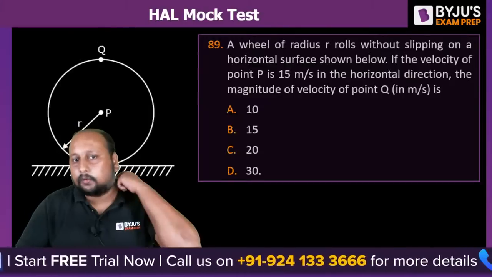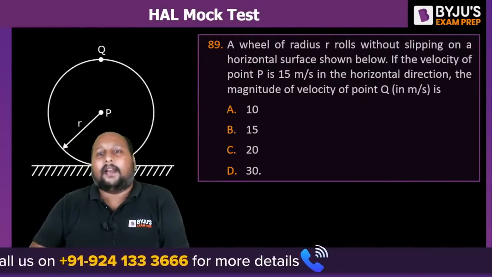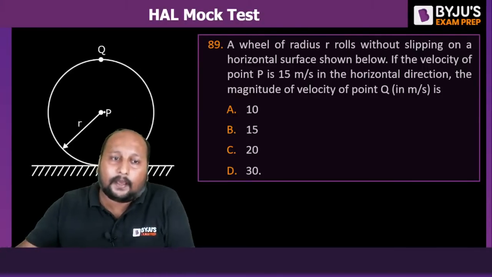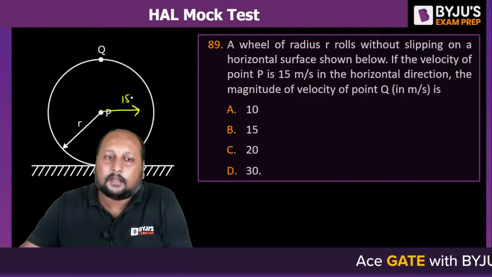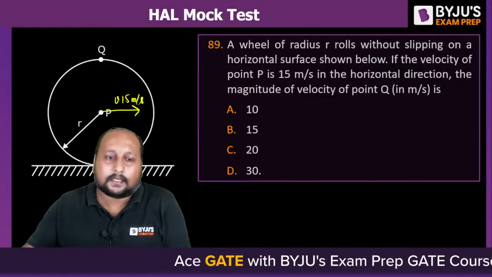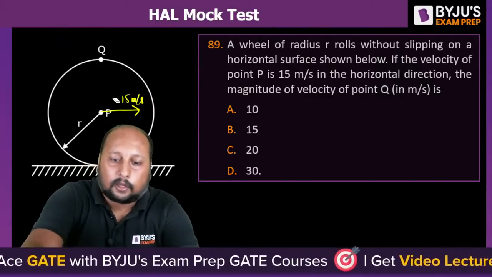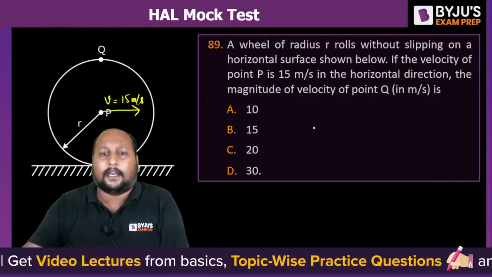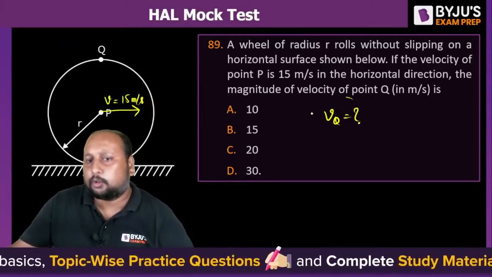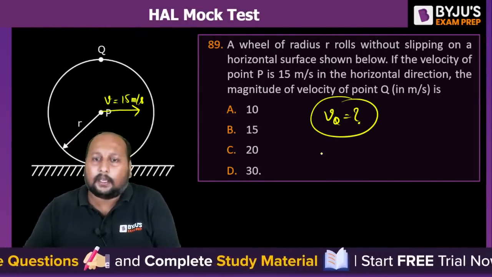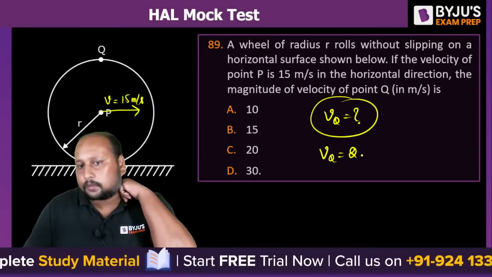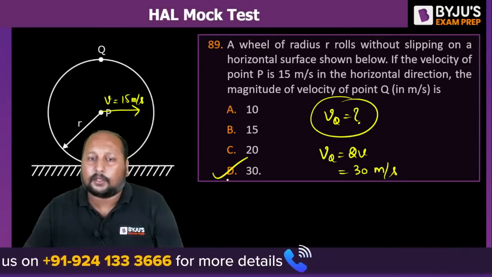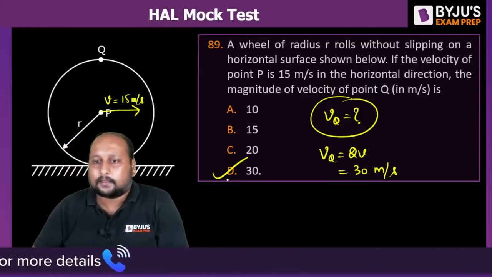89th. Okay, easy question, very easy. A wheel of radius r rolls without slipping on a horizontal surface. The velocity at point P is 15 meter per second. Then they are asking what is the velocity at point Q? Yes. We know this is pure rolling motion. So in pure rolling motion, VQ is equal to 2 times of V, that is equal to 30 meter per second. Single one liner, option D. Option D is the correct answer. Okay.